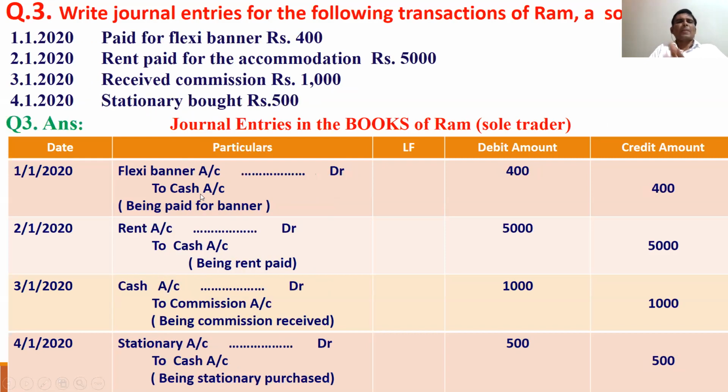Next, nominal accounts. Expenses debited. Flexi banner expenses debited. Rent paid, expenditure debited. Received commission, commission income. Income is received, so commission is credited. Stationery expenditure debited. So this I wanted to explain. If you want to know thoroughly, first, if you know these 4 questions, it's very easy for you to